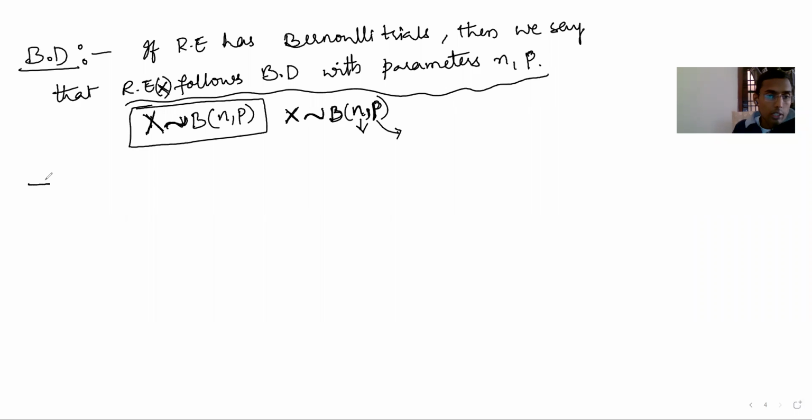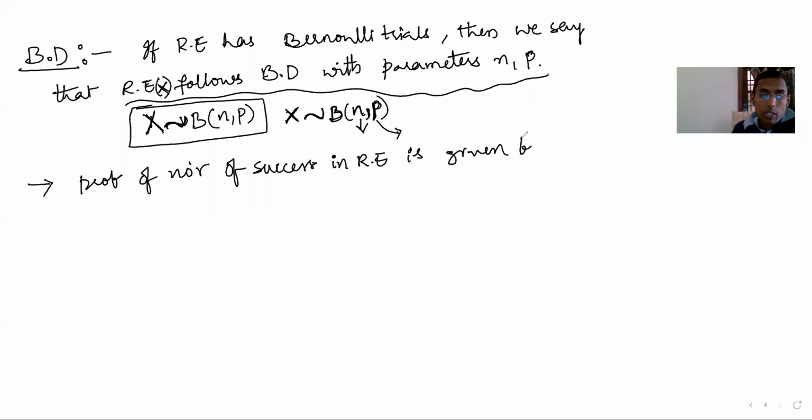Another thing is the probability of the number of successes in a random experiment. Let's say you need r successes.